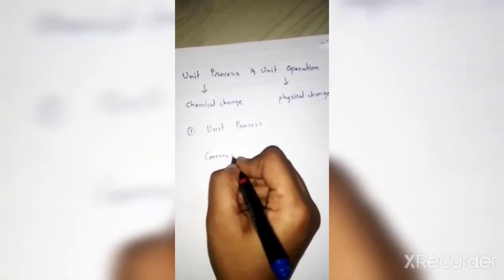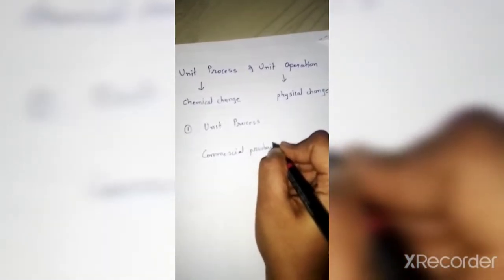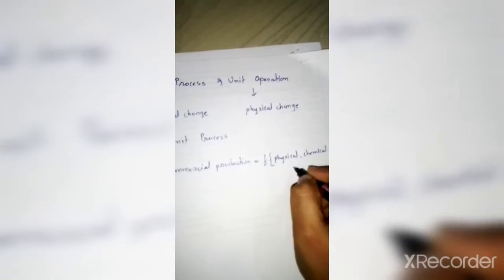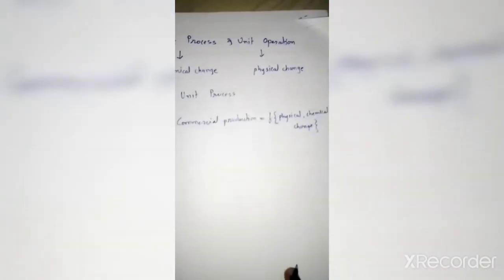That commercial production should be the function of physical and chemical change.